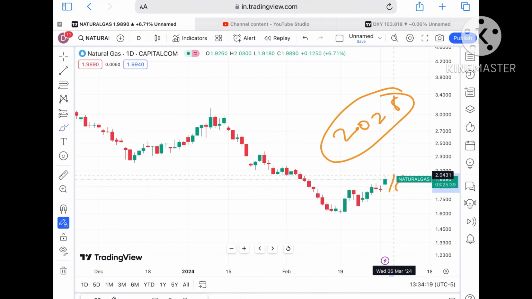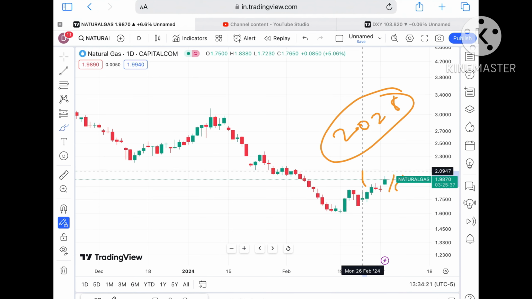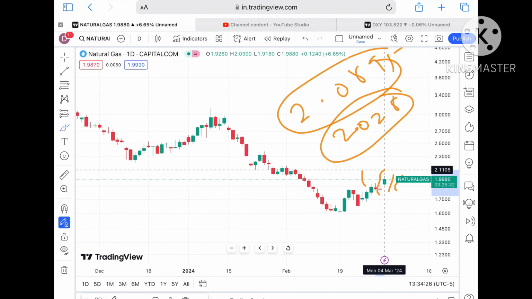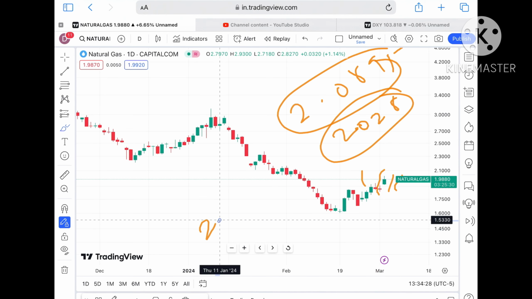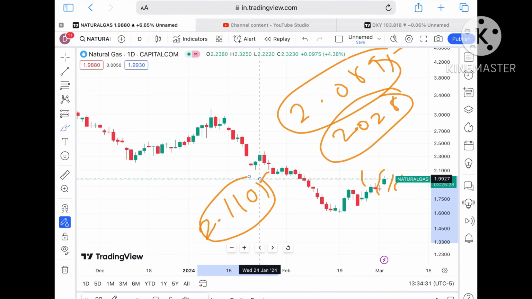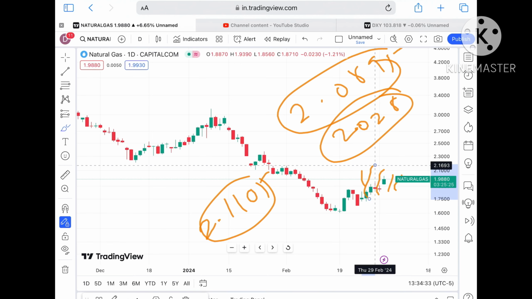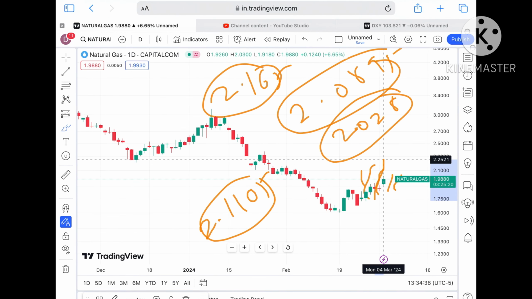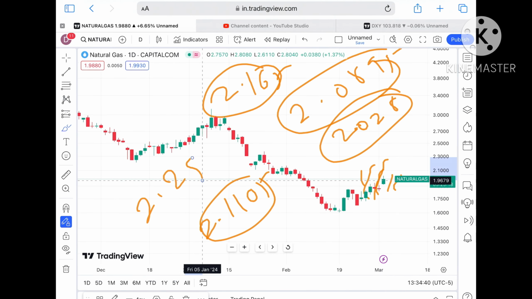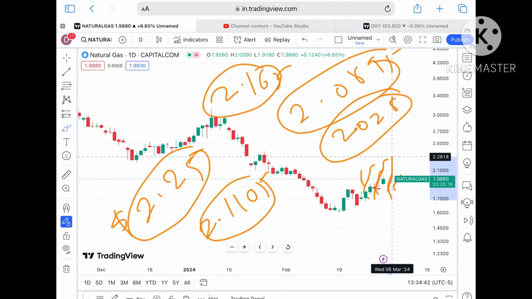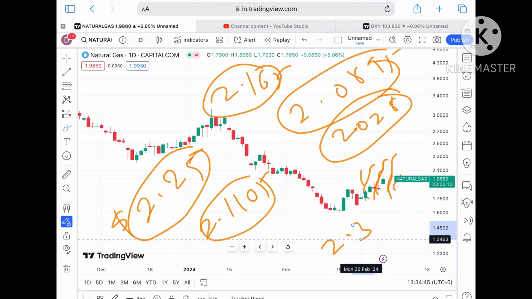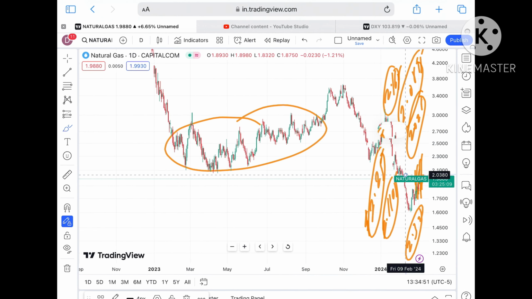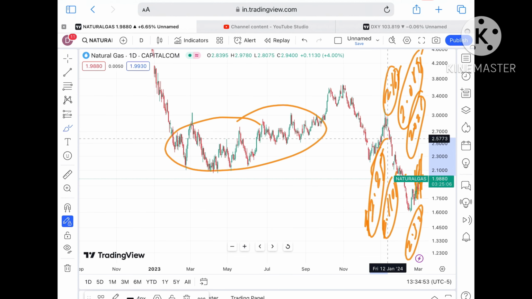Now let's see if the price sustains this level. Probability of going towards a level of $2.028 will be there, and if the price moves above that level, a further upside movement we can see towards a level of 2.0895. Chances can be high that if the price moves above that particular level, we can see a level of $2.1105, and if that's sustained, then it can go towards a level of $2.165. As soon as the price started going above that level, chance of going towards 2.25 will be there, and if that's sustained, a further upside we can see towards $2.32.